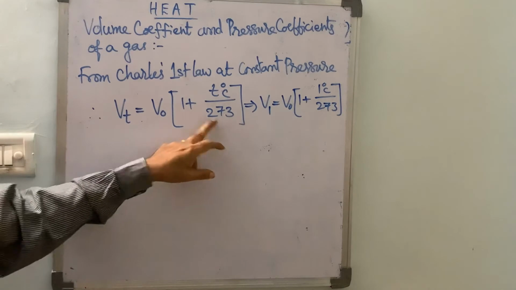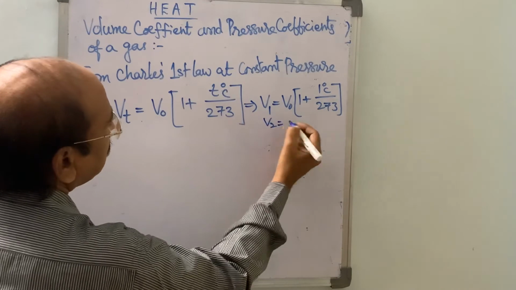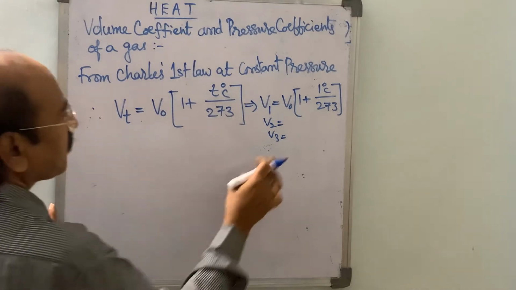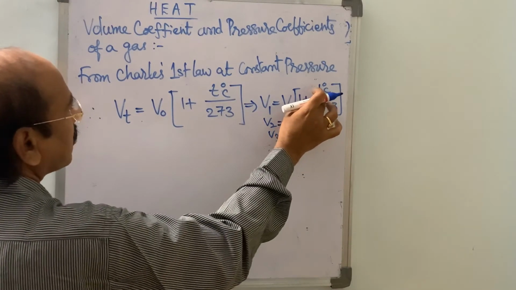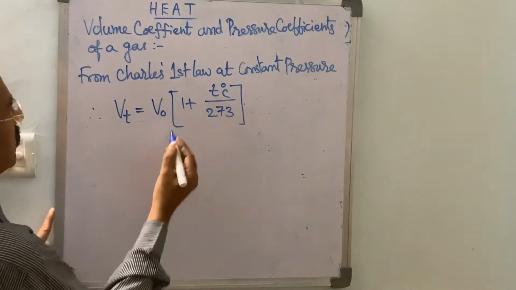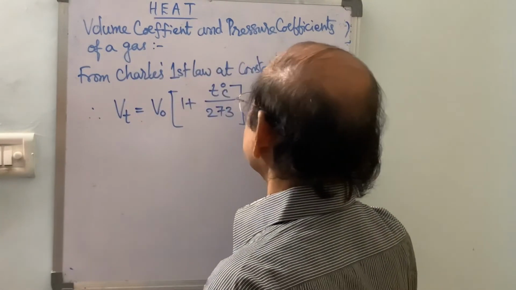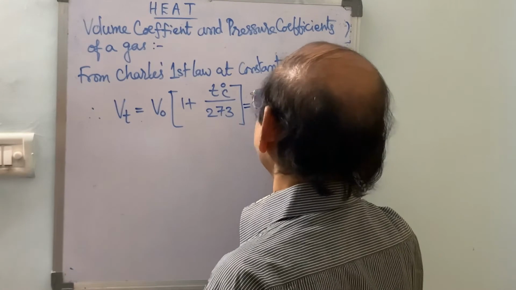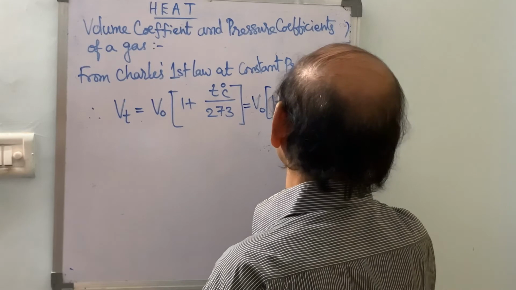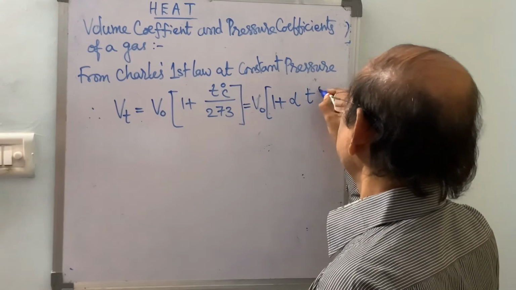So when we add 273 plus t by 273, like this V2 value, V3, like this, Vt is equal to V0 into 1 plus t by 273, for every 1 centigrade here 1 by 273 value increases. Therefore, from this we may write V0 into 1 plus alpha into t, taking the 1 by 273 value as alpha, t degrees centigrade.